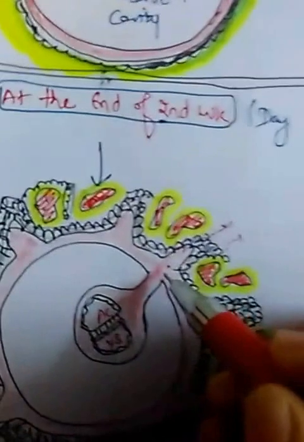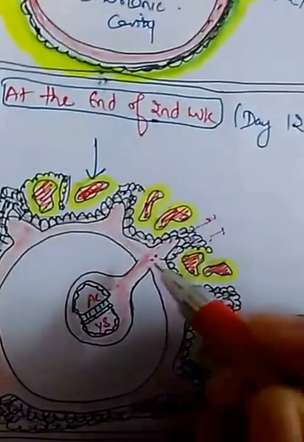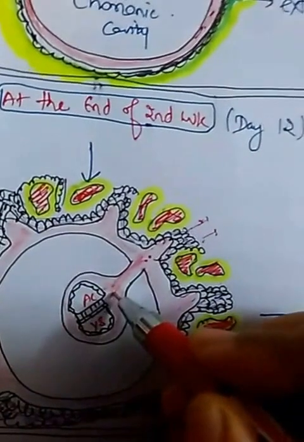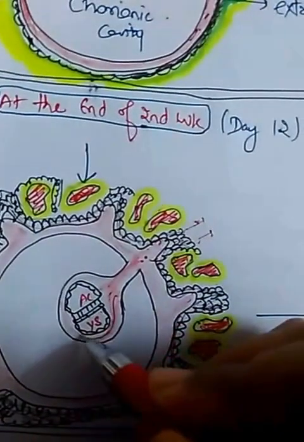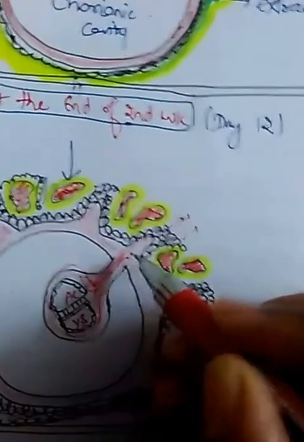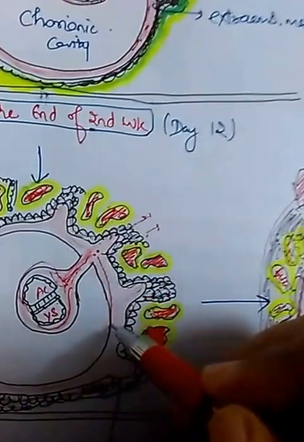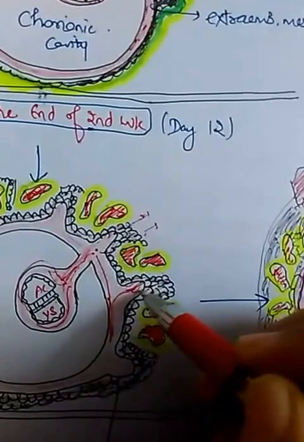What is developed from mesoderm? Blood vessels, etc. So the extra embryonic mesoderm from here, around the embryonic disc, as well as from the chorionic plate, all blood vessels develop here, forming tertiary villi.